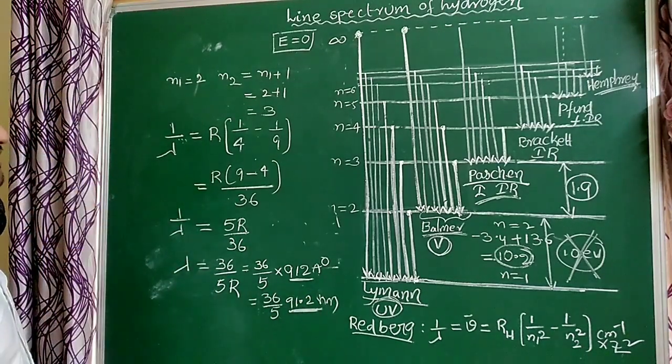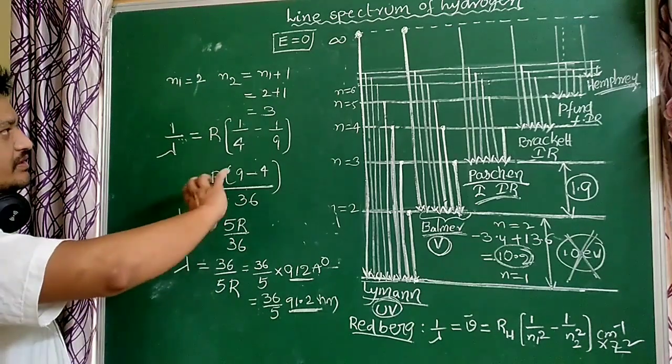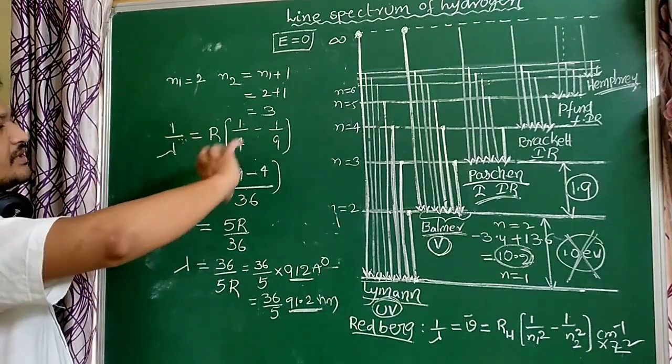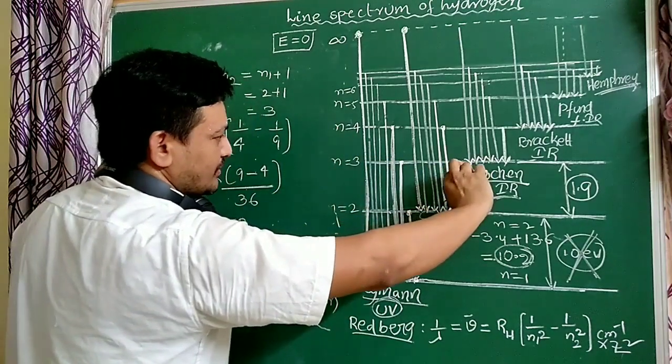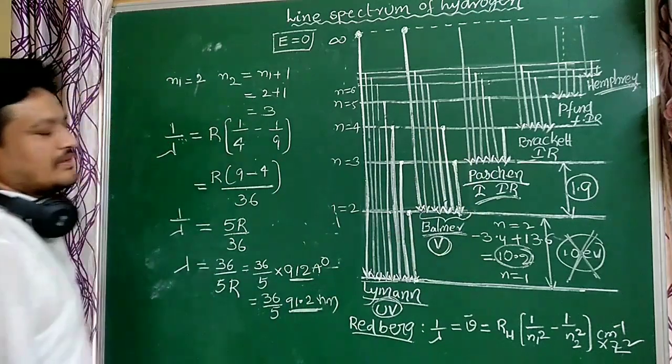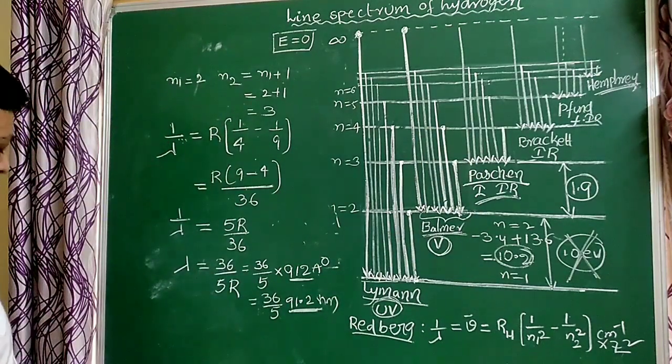That is very, very important. So this is the calculation of the maximum wavelength of the Balmer series. Maximum wavelength means that is the first line.